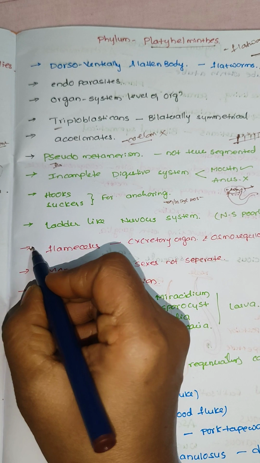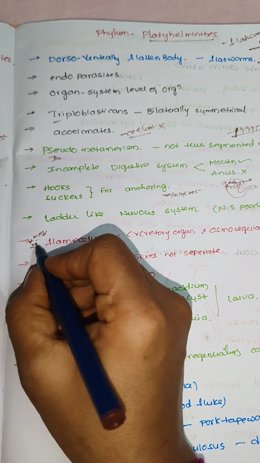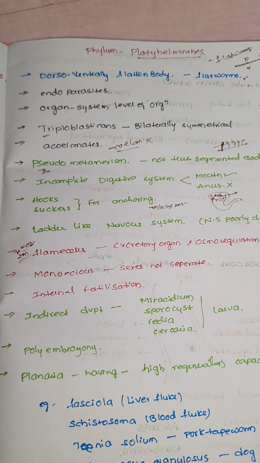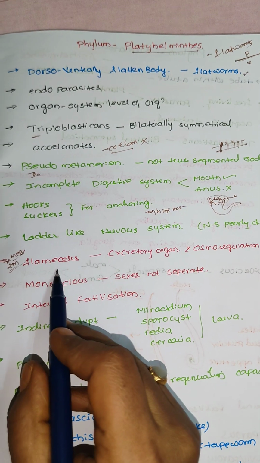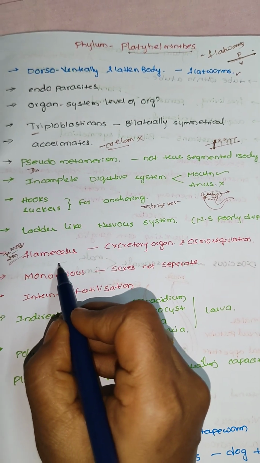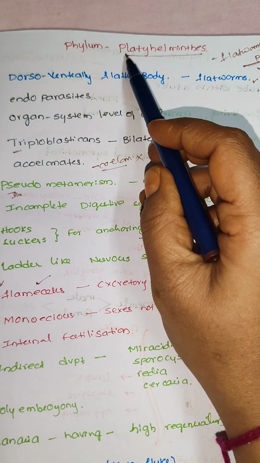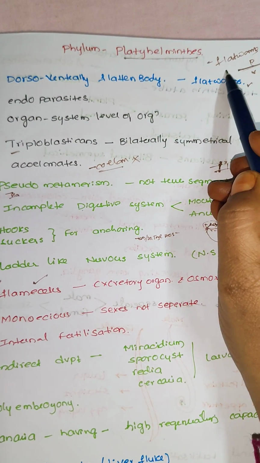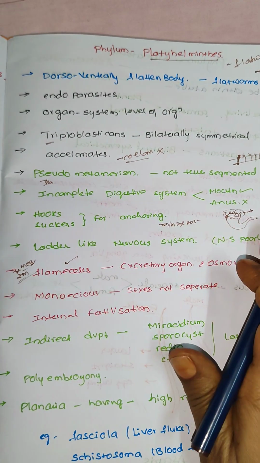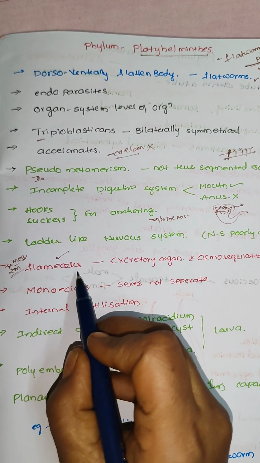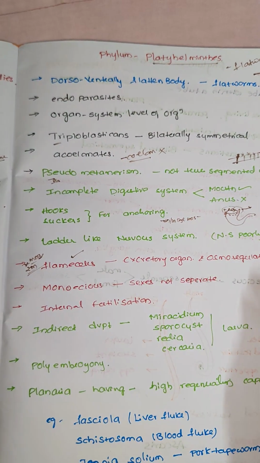This is very important for MCQs and even 2-mark questions. What is the excretory organ in Platyhelminthes? In Platyhelminthes, the excretory organs are flame cells. Remember again: Platyhelminthes, flatworms, parasites, flame cells, all rhyming. What is the function of flame cells? Osmoregulation and storage of excretion.